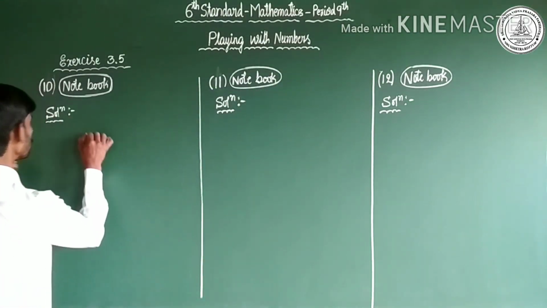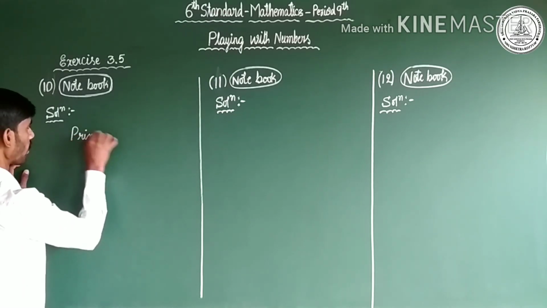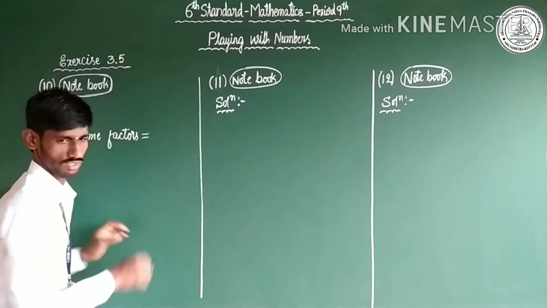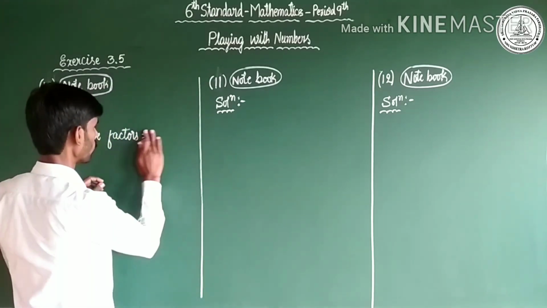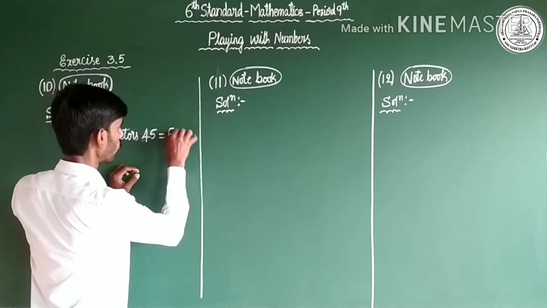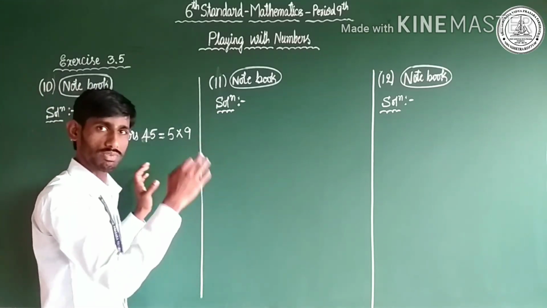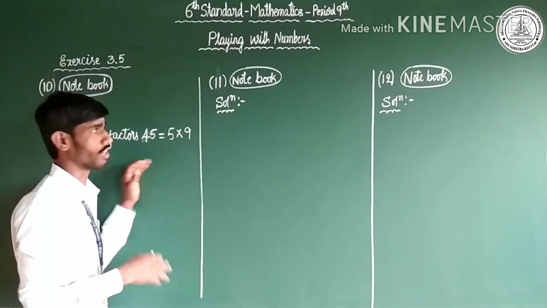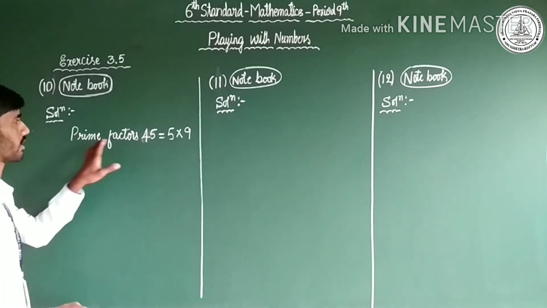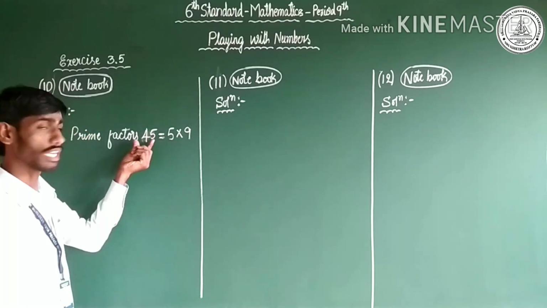Solution. Prime factors of 45 is equal to 5 into 9. Therefore, I have solved the problem one beside another, but you must solve one by one. I don't have a page; that's why I have solved one beside another. See, the first step: prime factors of 45 is equal to 5 into 9. In the table of 5, in the table of 9, 45 comes.